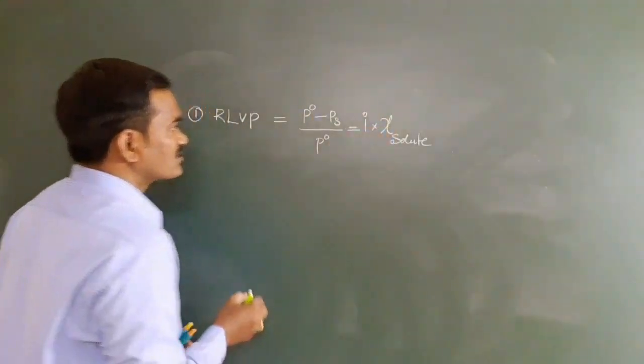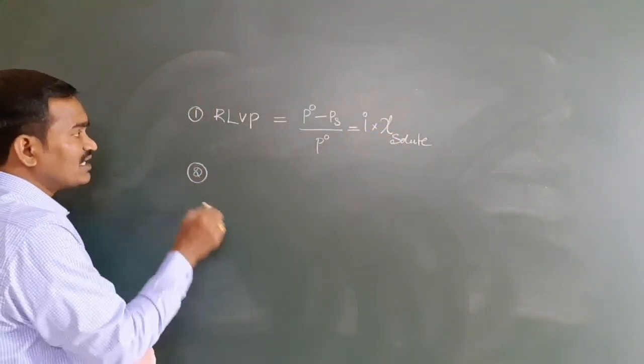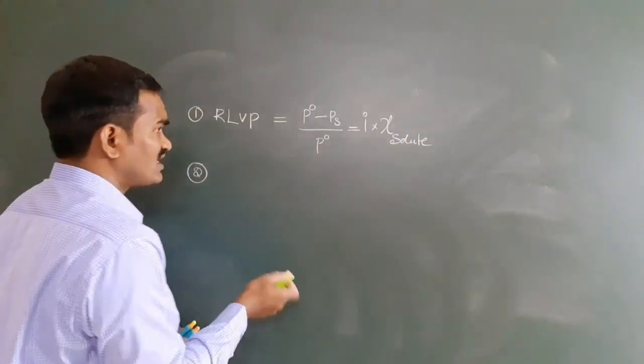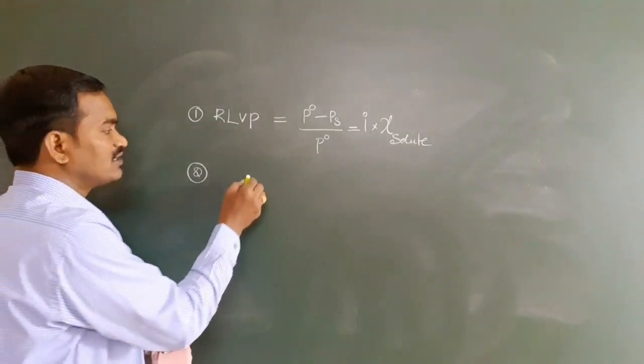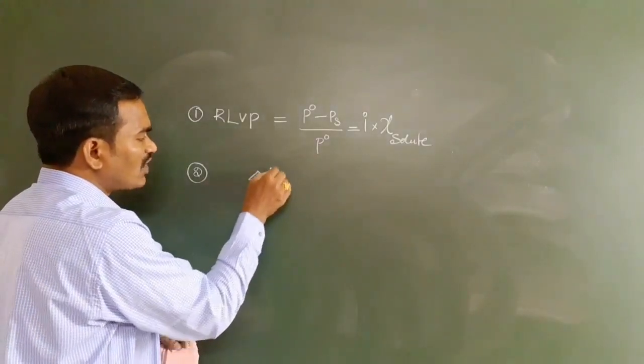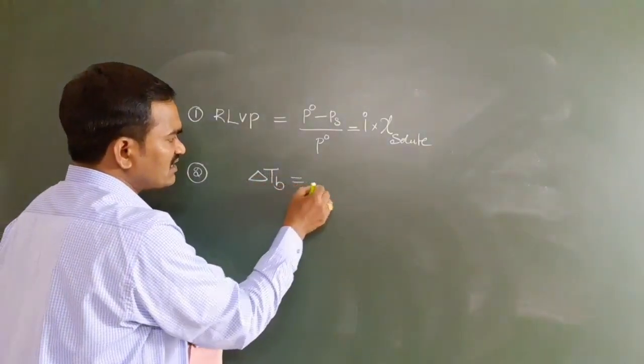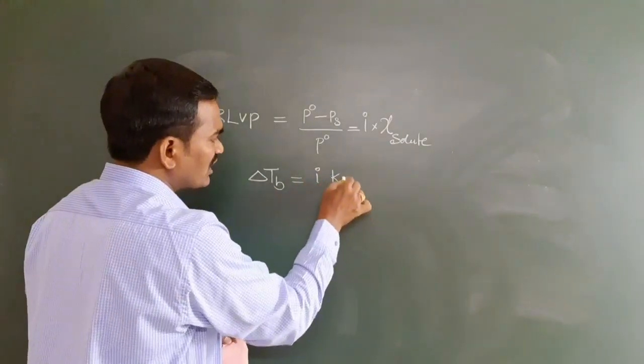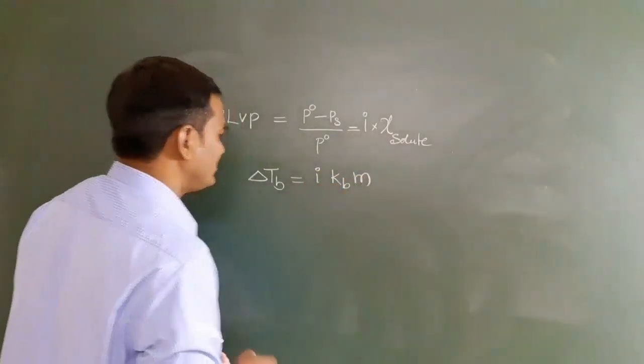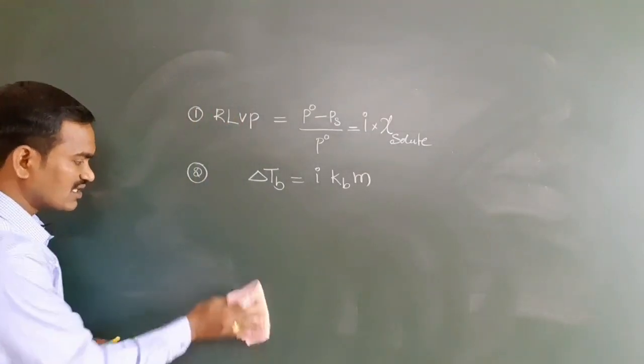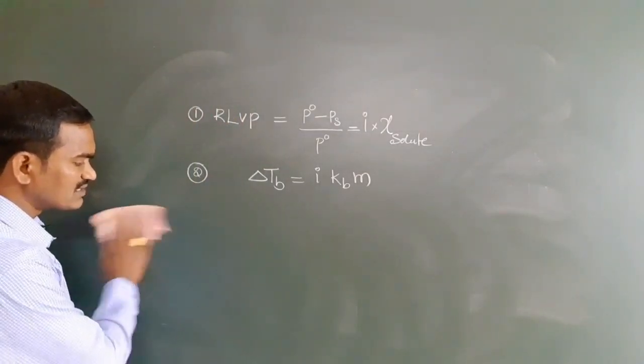Is it clear? So next one, what is that? Depression in freezing point or elevation of boiling point. You can take elevation of boiling point: delta Tb is equal to i into Kb into molality. You can take like this. Is it clear? Next one, you can take.